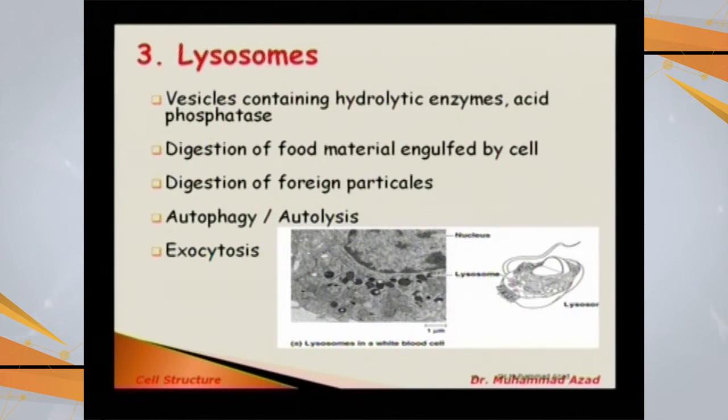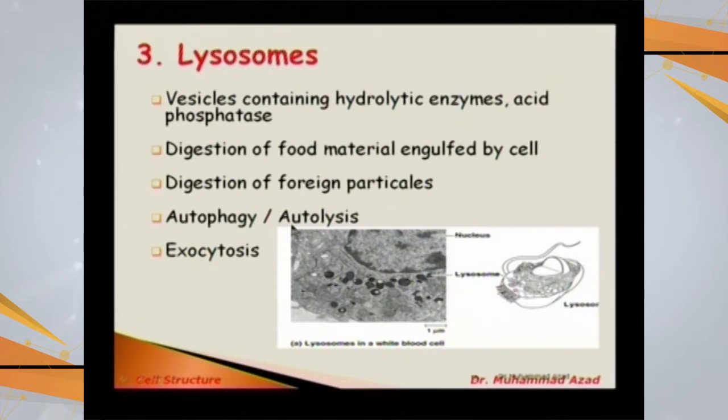So what the lysosomes are: these are the vesicles containing hydrolytic enzymes and acid phosphatase. Digestion of food is an important function of these lysosomes, which is engulfed by the cell. Digestion of foreign particles is another important function, and they are concerned with autophagy, autolysis, self-eating.